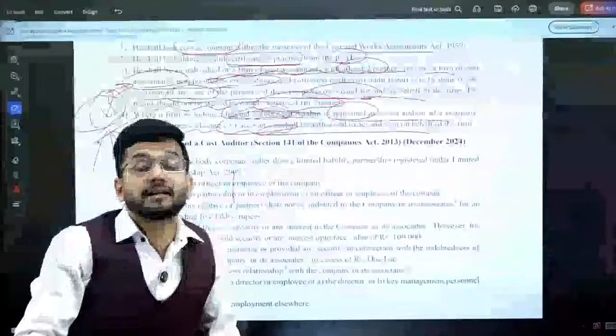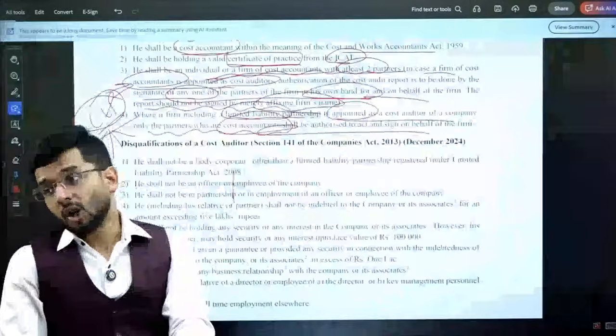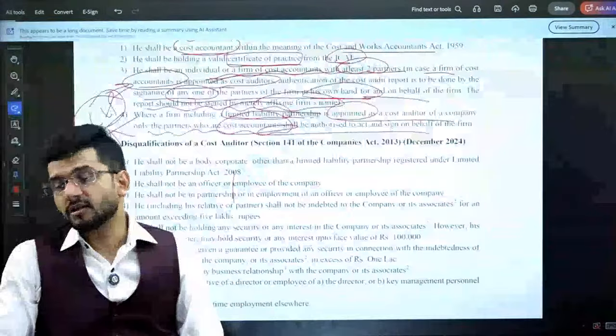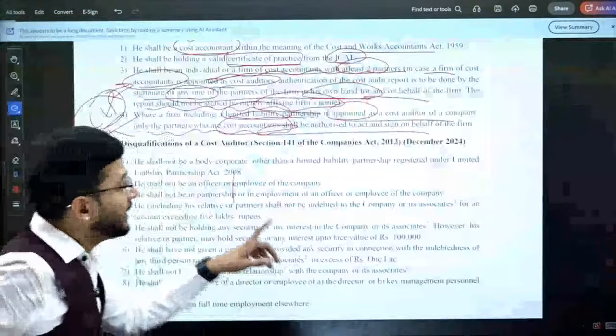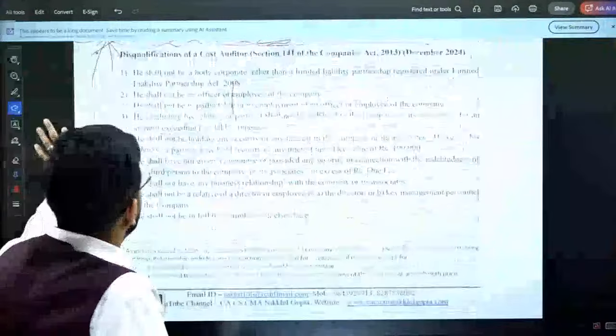A chartered accountant cannot sign a cost audit report, or a company secretary cannot sign a cost audit report. That is a law which is created, because we don't want any person other than a cost accountant to sign the cost audit report. Cost audit report is to be signed only by the cost accountant who is there as a partner. Okay, sir, got it.